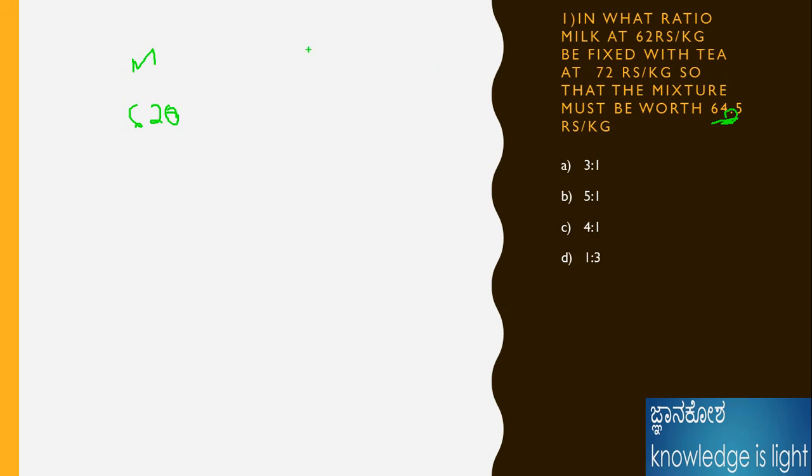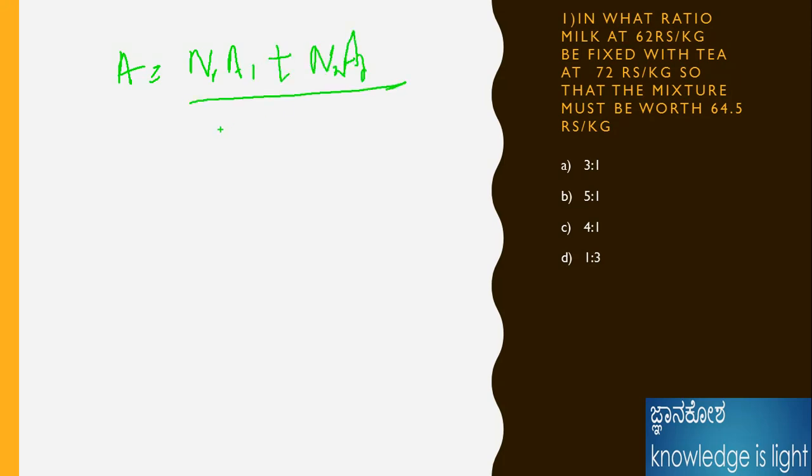Fine. Okay, I will take the formula method. Initially I will take it as a shortcut, otherwise you will not get it. Already we know the formula: A is equal to n1 a1 plus n2 a2 over n1 plus n2. What we need to find out is in what ratio the milk at 62 per kg is mixed, and that mixture must be worth 64.